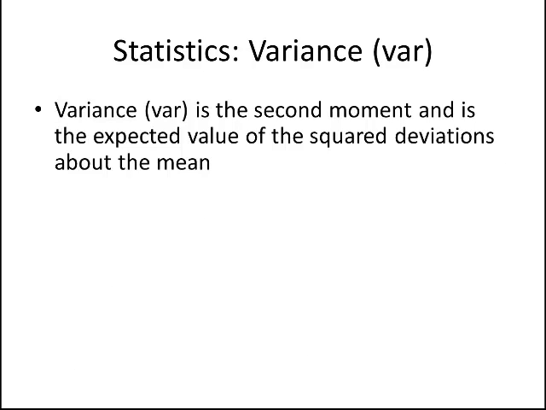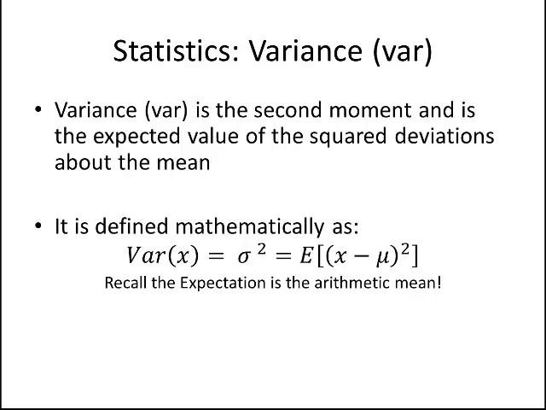Okay, the next moment we want to talk about is the variance. The variance is the second moment, and is the expected value of the squared deviations about the mean. What does that mean? Well, let's look at the equation here. It's defined mathematically as sigma squared, or the expectation of (x minus mu) squared.